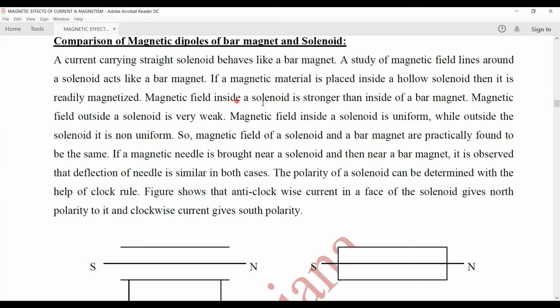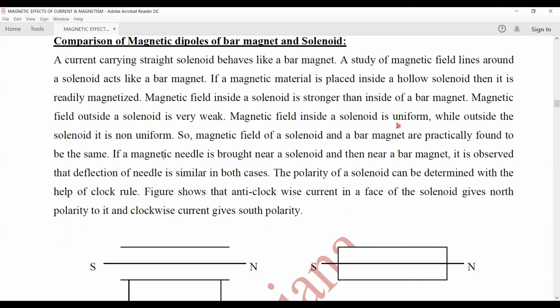The magnetic field inside the solenoid is stronger than that inside a bar magnet. Whereas outside the solenoid, the magnetic field is very, very weak. Also, inside the solenoid, the magnetic field is uniform.